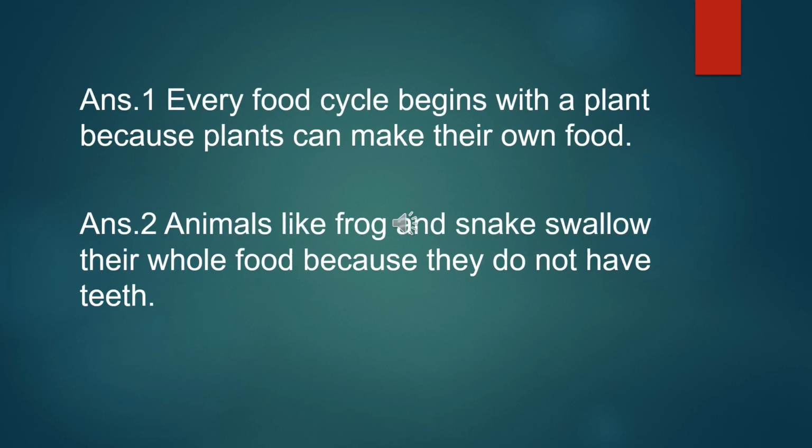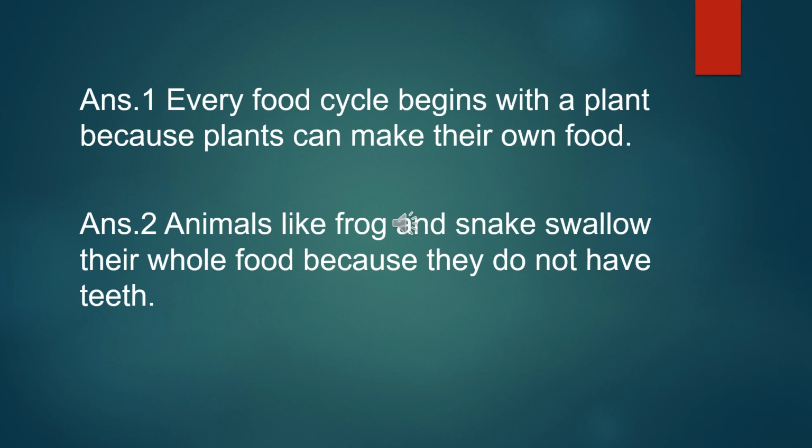Now let's see if your answers are correct. First answer: every food chain begins with a plant because plants can make their own food. Yes, dear children, it's only plants which can make their own food. Therefore, every food chain begins with a plant.